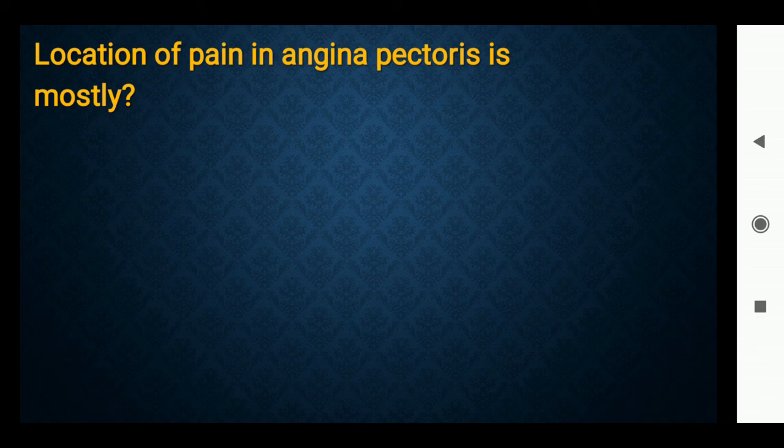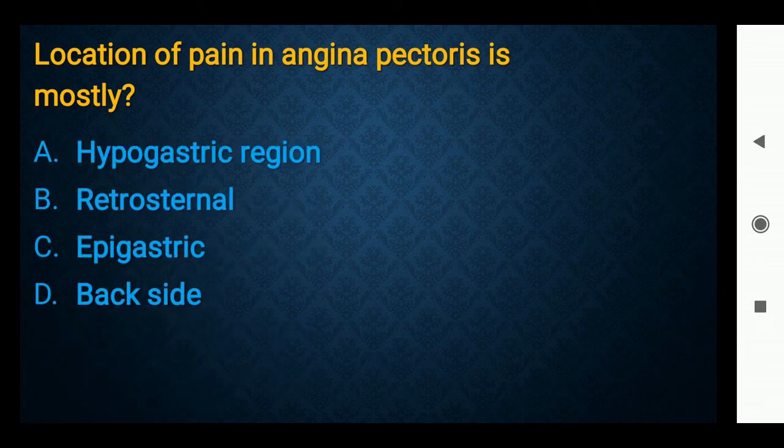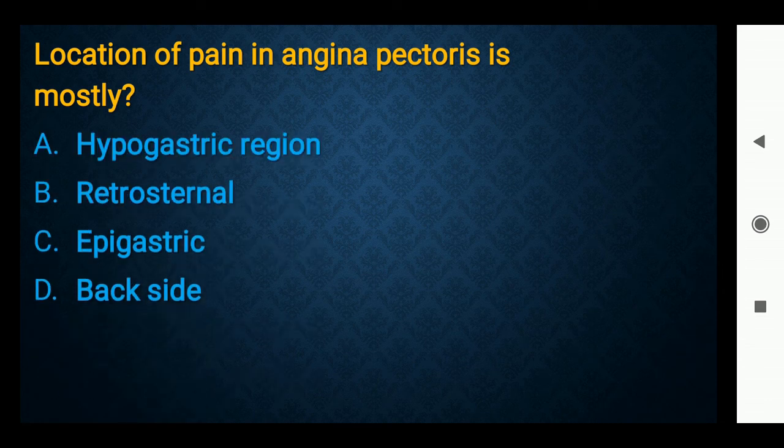Location of pain in angina pectoris is mostly hypogastric region, retrosternal, epigastric, backside. Option B, retrosternal, because the heart is very close to the sternum. Okay.